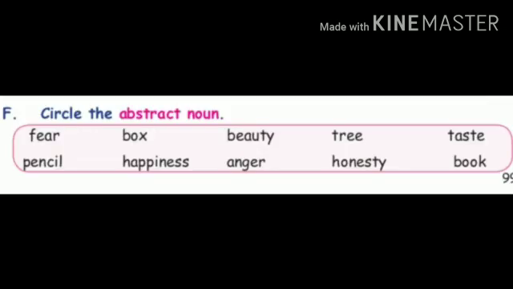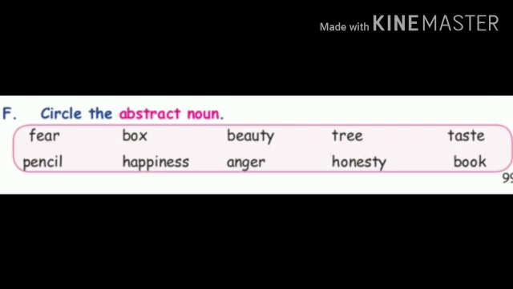Next exercise: circle the abstract noun. Fear, box, beauty, tree, taste, pencil, happiness, anger, honesty, book.